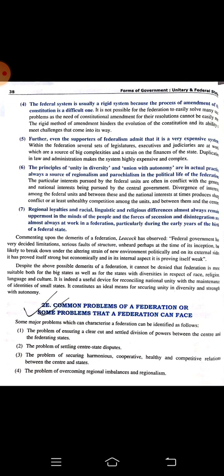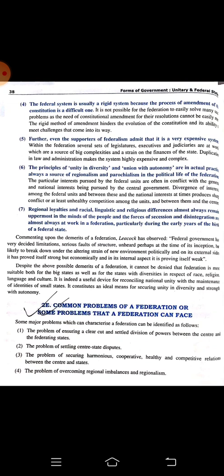Number 5. Further, even the supporters of federalism admit that it is a very expensive system. Too many bureaucrats, too many legislatures, executives, and judiciaries are involved, and lots of finance is spent over this entire system. So it is very expensive by its nature.